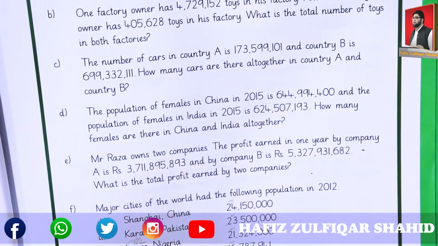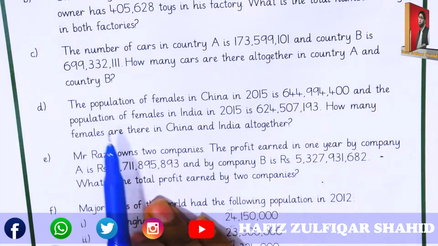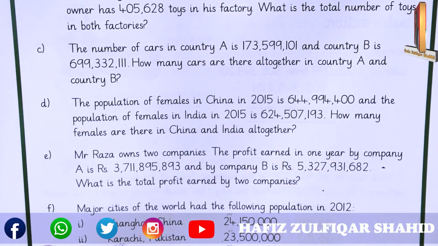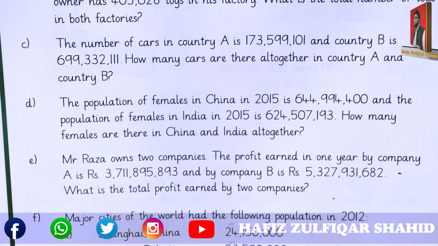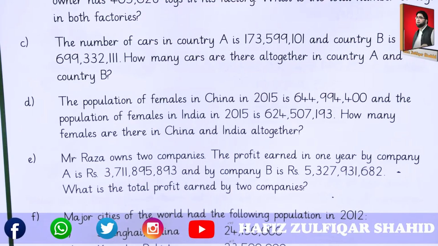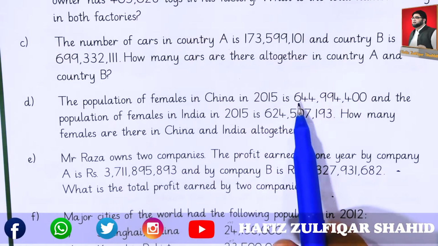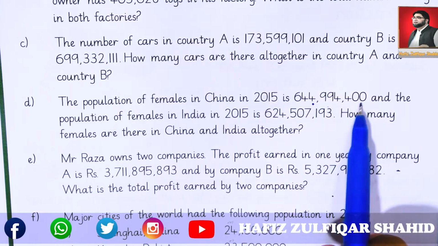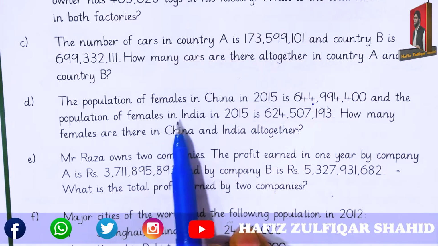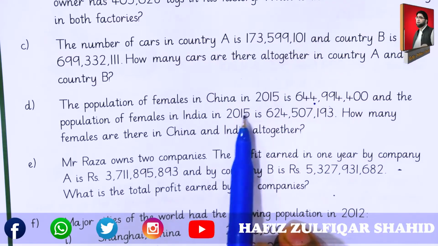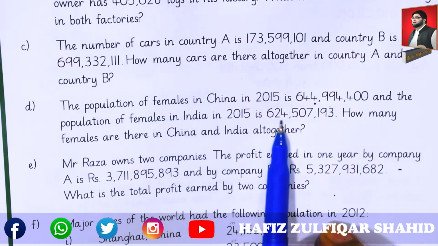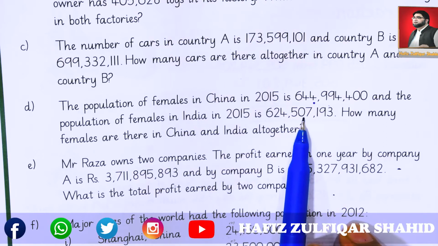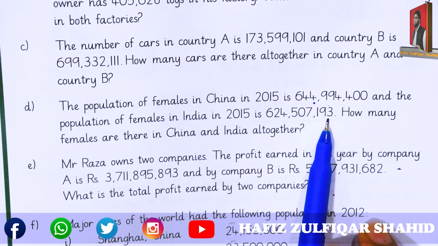Read question D statement. The population of females in China in 2015 is 644,994,400 and the population of females in India in 2015 is 624,507,193.